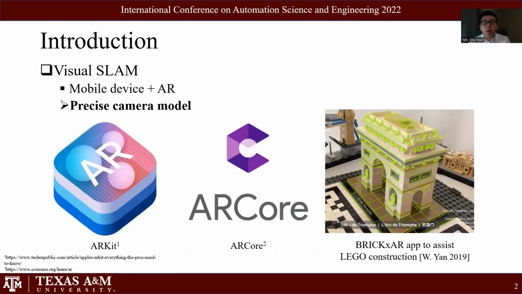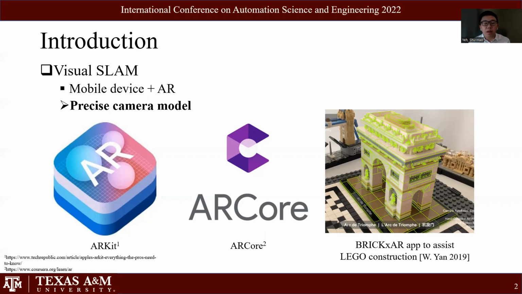Visual SLAM is fundamental for robot localization and 3D reconstruction in computer vision. As mobile devices are common and techniques such as augmented reality advance, Visual SLAM packages are more accessible and easier to apply in our daily life, for example, a Lego construction auxiliary app using AR. However, it requires a precise camera model to enable accurate environment mapping, which is often compromised.